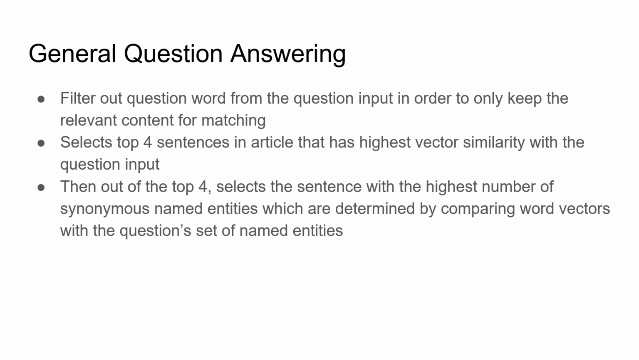In addition to finding the 4 most relevant sentences, we decided to compare the named entities from the question to the named entities in the relevant sentences. To avoid being fooled by synonyms for named entities in the question, we check if each named entity in the question has a synonym, as defined by a similar word vector to a named entity in the relevant sentence.